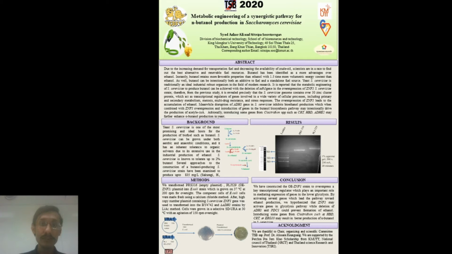So here in the metabolic pathway of Saccharomyces cerevisiae, you can see the ADH1 deletion. Normally Saccharomyces cerevisiae produces ethanol with the help of the ADH1 gene. Once it produces ethanol, it cannot produce n-butanol at the same time. So the first thing we have to do is stop the ethanol production by deleting, or blocking, the ADH1 gene.